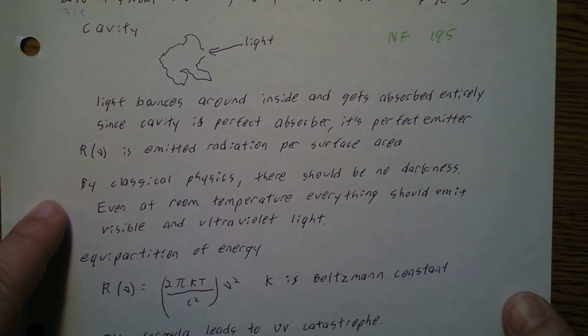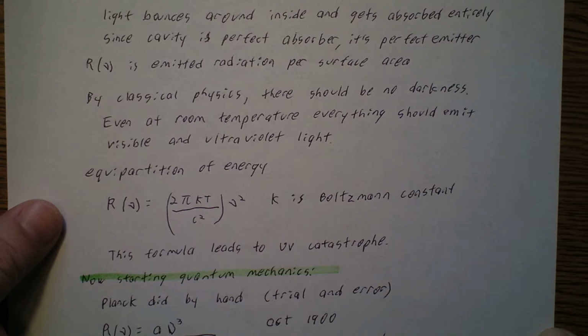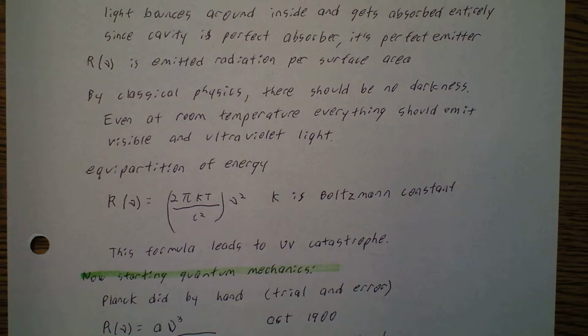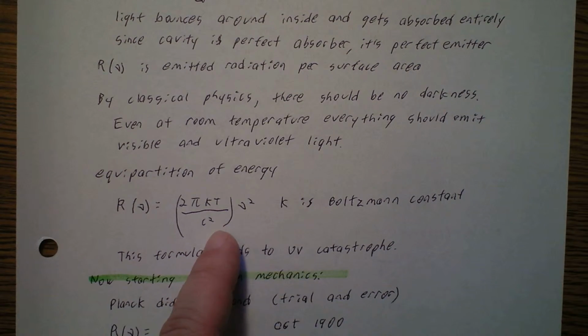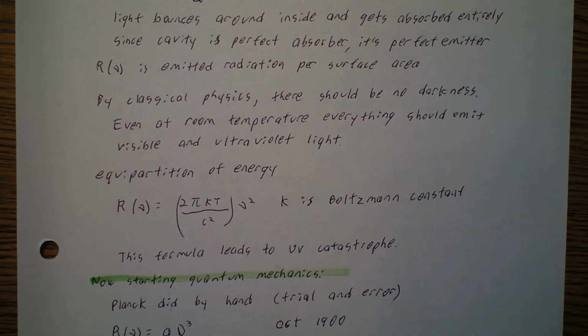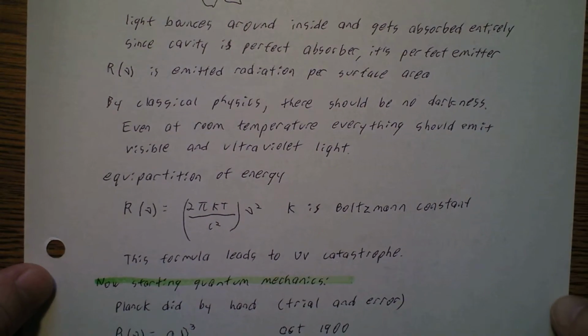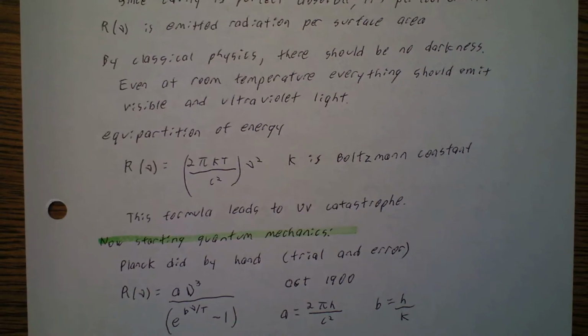Now by classical physics, there should be no such thing as darkness. Even at room temperature, based on this, everything should be glowing, not just in visible light, but even in ultraviolet light. Because based on the equipartition of energy, again we get R of nu equal to 2 pi kT over c squared times nu squared. So it is temperature dependent, but even at room temperature, you would expect stuff to be glowing. And again, k is Boltzmann's constant. And this formula is what leads to the ultraviolet catastrophe.